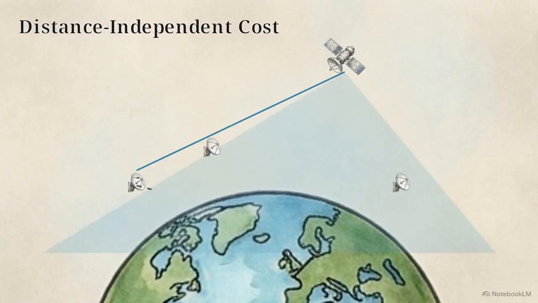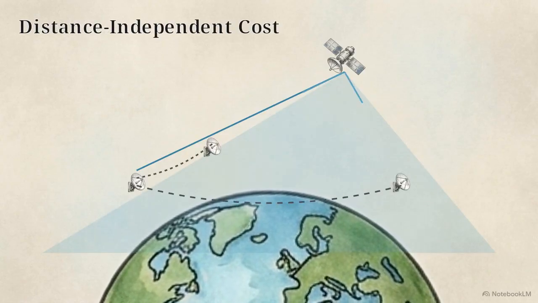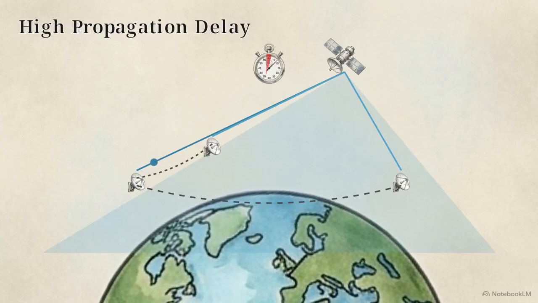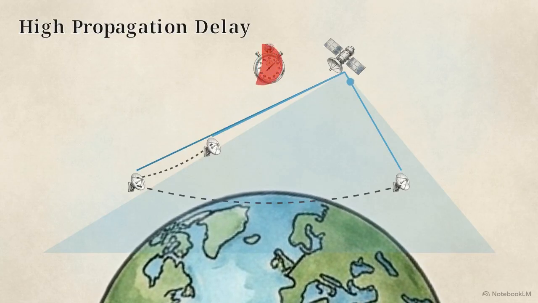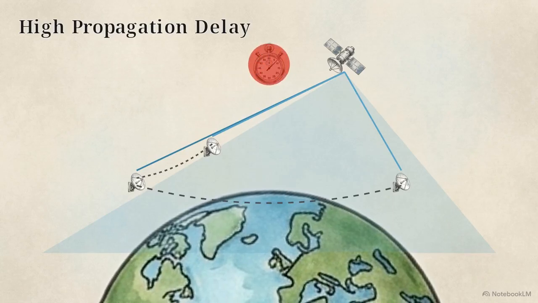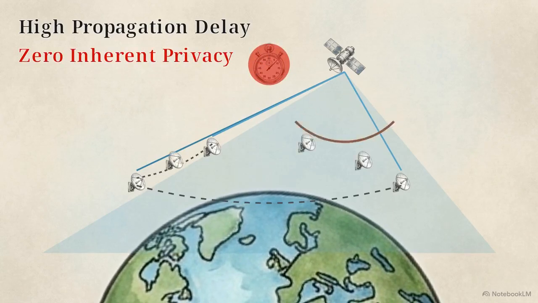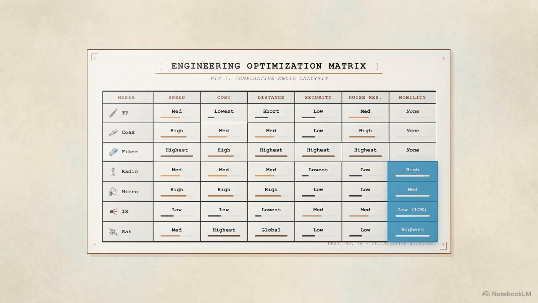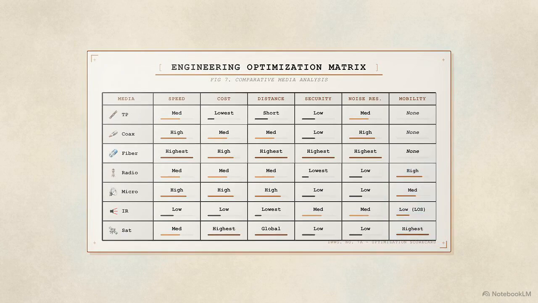For satellites, the transmission cost is completely independent of the distance between the endpoints on the ground. However, because the signal must travel to space and back, it suffers from severe propagation delay and offers zero inherent privacy. Unguided media deliberately sacrifices the perfection of a closed copper or glass environment in order to provide edge mobility and rapid deployment. This complete engineering optimization matrix brings all 7 mediums together across our 5 physical variables.